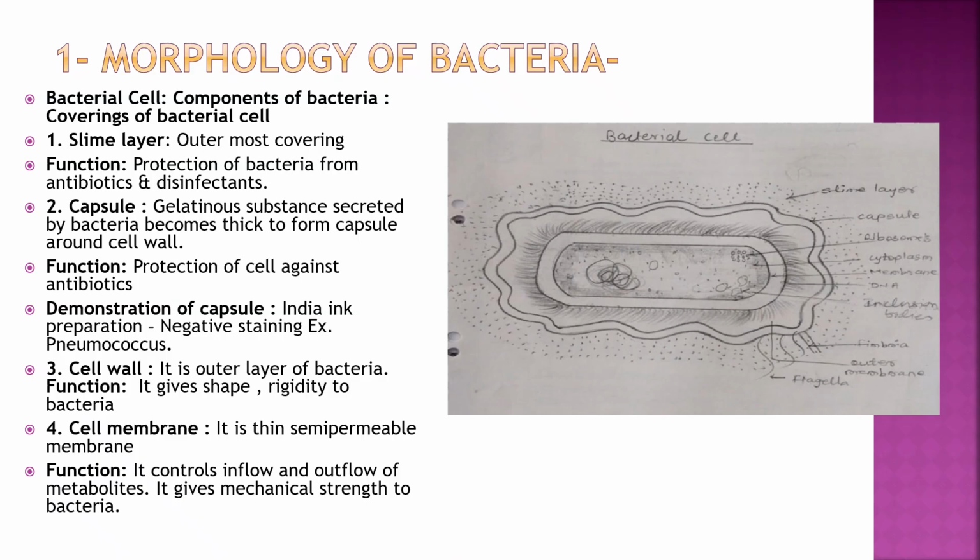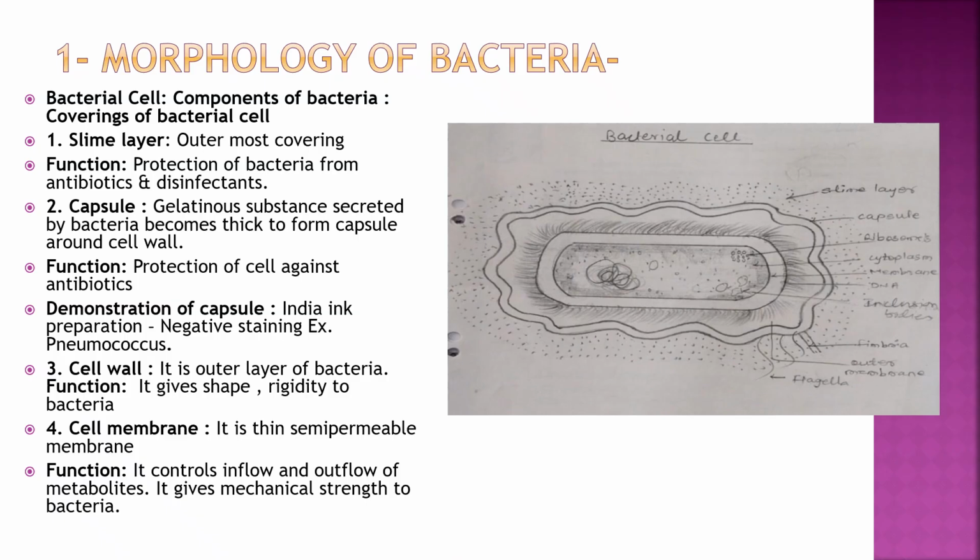What are the components? First, the coverings of the bacterial cell. The outermost covering is called the slime layer, and its function is protection of the bacteria from antibiotics and disinfectants. The second covering is the capsule. It is a gelatinous substance secreted by bacteria which becomes thick to form a capsule around the cell wall. Its function is protection, and it is demonstrated by India ink preparation, that is negative staining. Examples of capsulated organisms are pneumococcus among bacteria and Cryptococcus among fungi.